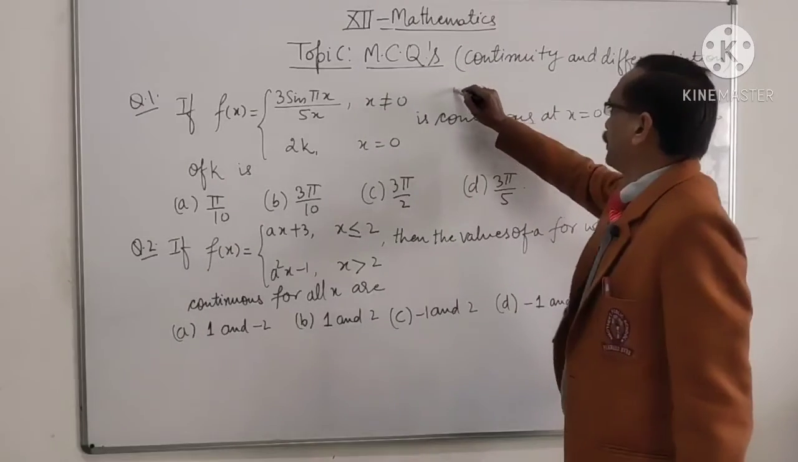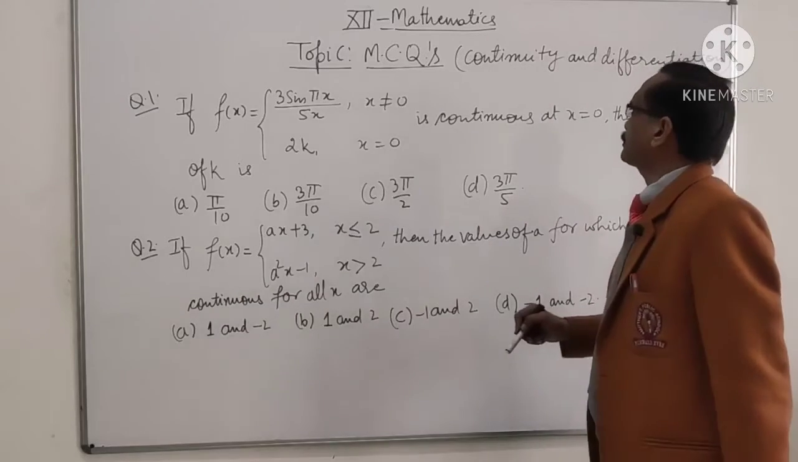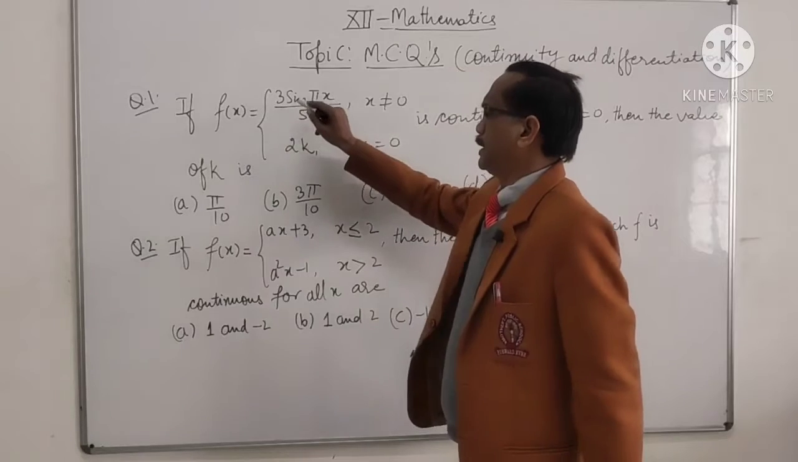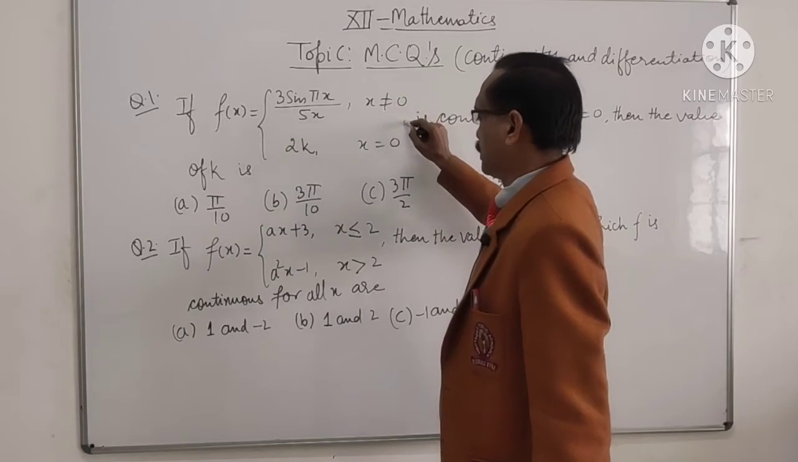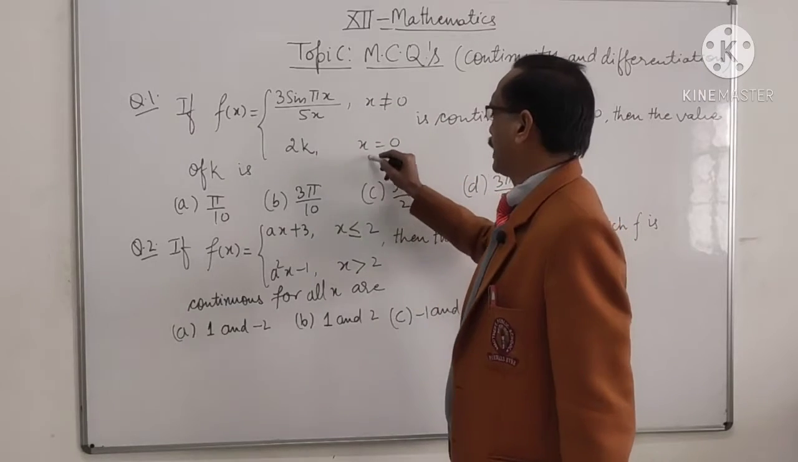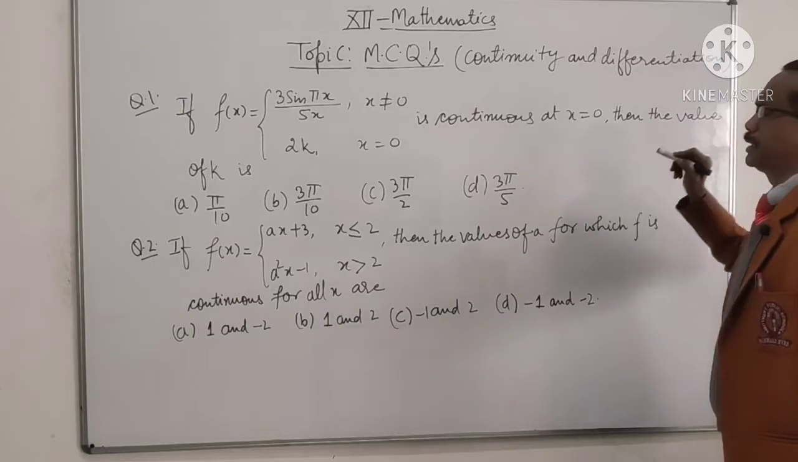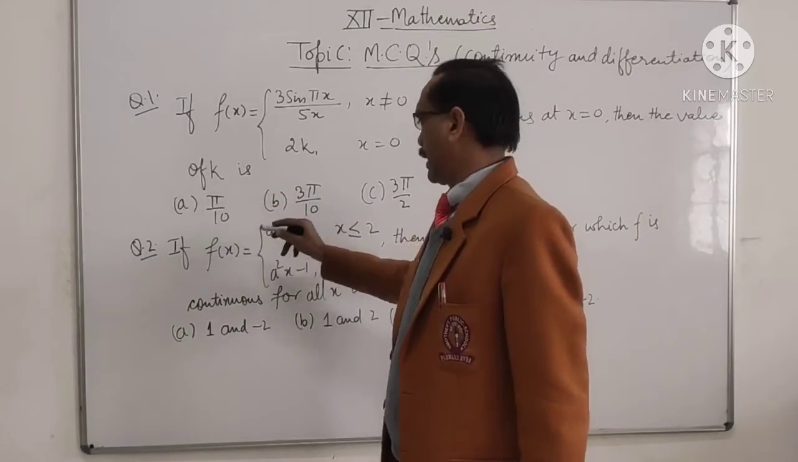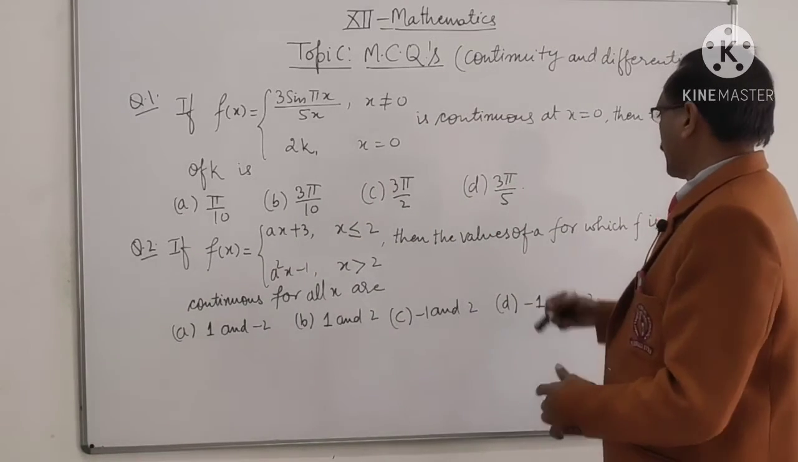MCQs continue on the topic of continuity and differentiation. Question number 1: if f(x) is 3 sin(πx)/5x when x is not equal to 0, and it is 2k when x equals 0, and f is continuous at x equal to 0, then the value of k is: π/10, 3π/10, 3π/2, or 5π/3π/5.